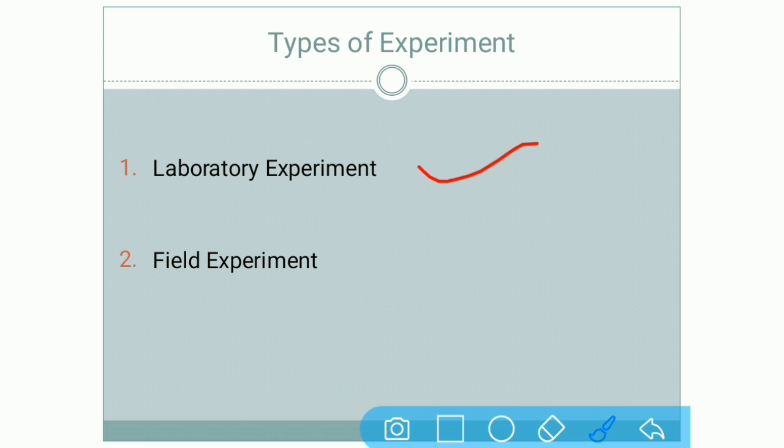This is an artificial setting done by you. Then invite hypothetical customers to sit and eat whatever you prepare like McDonald's, and then take the review of the customers. So it becomes a laboratory experiment when you create an artificial setting and do your experiment there.